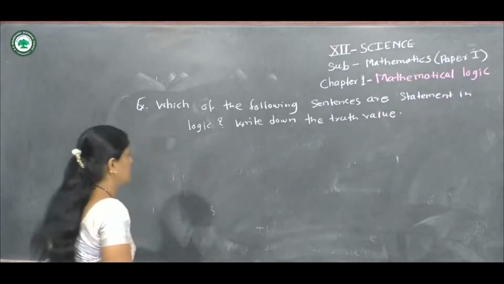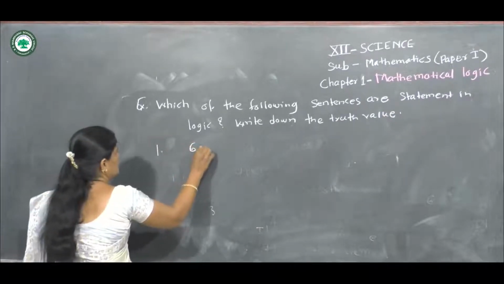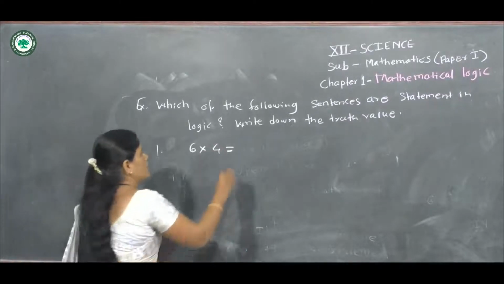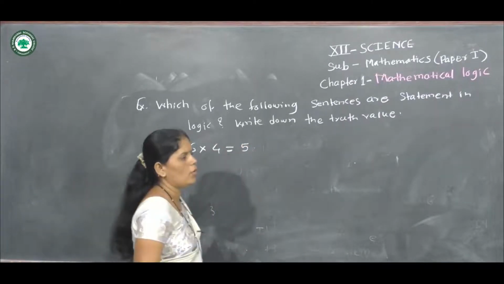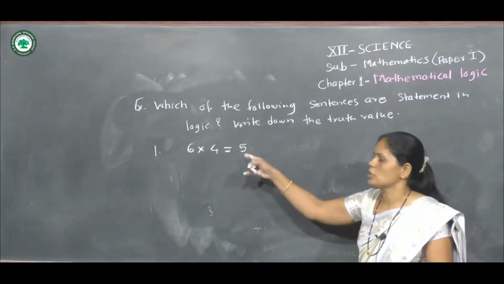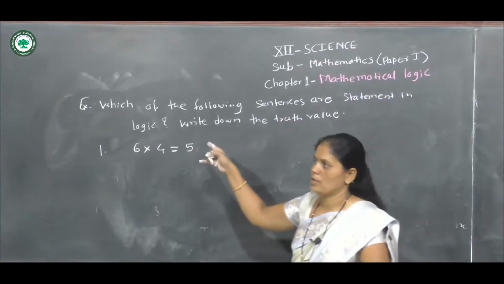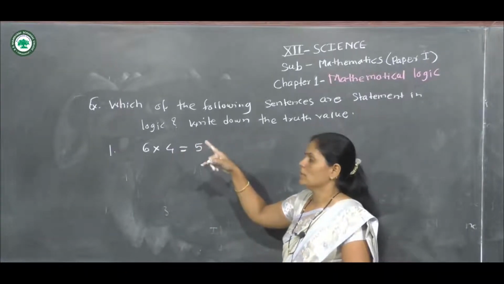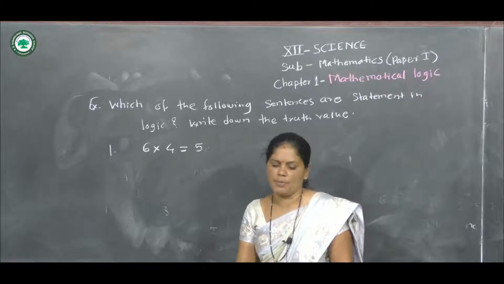Example first. 6 into 4 is equal to 5. There are no unknowns and no other kind of sentence. Therefore, it is a statement.